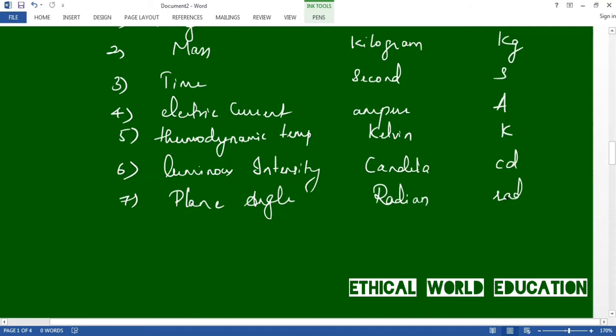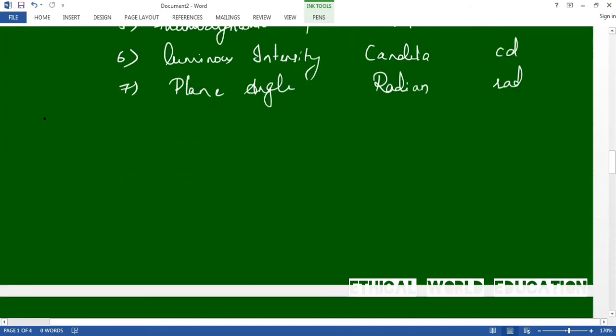Now the next definition is acceleration. 15th short question is acceleration. Let us see what is the definition of acceleration. The rate of change of velocity of an object with respect to time is called acceleration, and the SI unit is meter per second square. Let us write the definition.